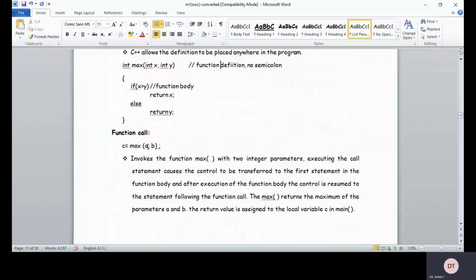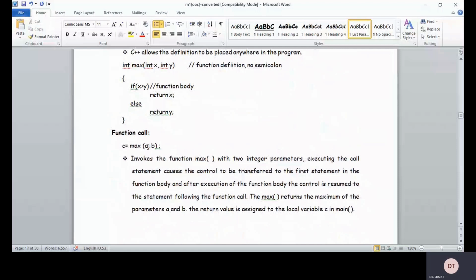One more very important thing: don't use a variable separator like int a comma b. It's not a valid declaration. Even though both variables belong to the same data type, you have to give the type separately: int a comma int b. The max returns the maximum of the parameters a and b.